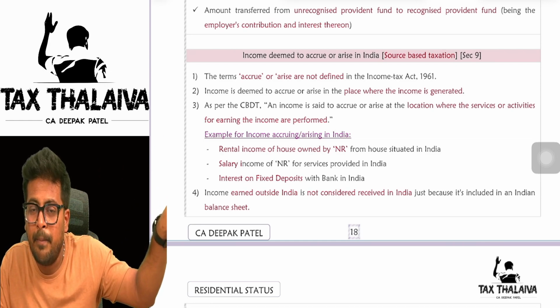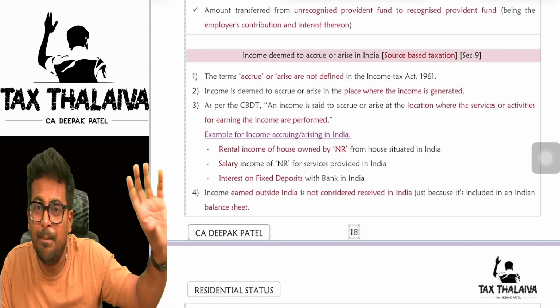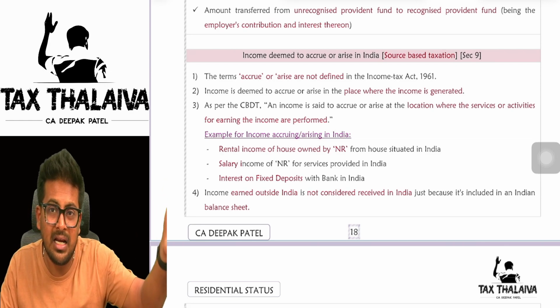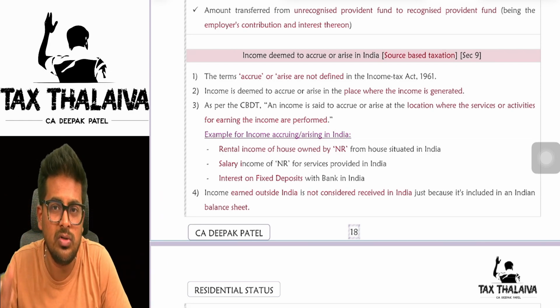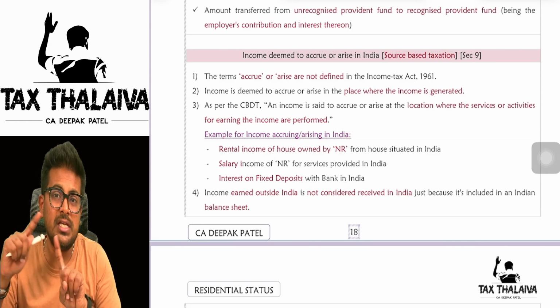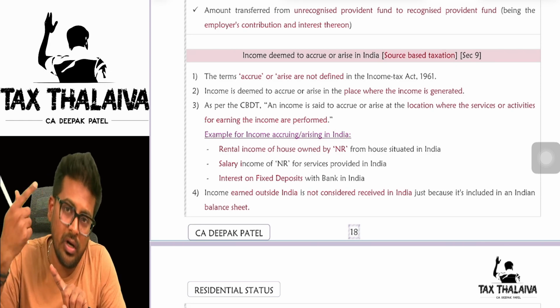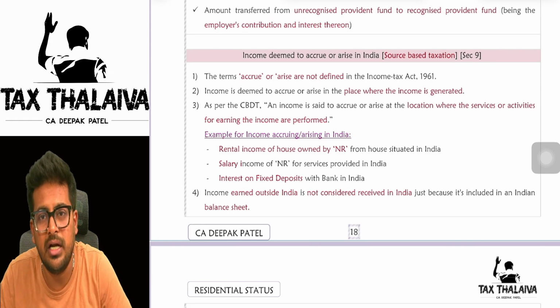Outside India only. Because who is the employer? Tesla. Tesla is a company which is outside India, paying salary also outside India. This non-resident will be having a bank account outside India only. So who is paying? Tesla company is paying to a non-resident only, and the payment is also done outside India.